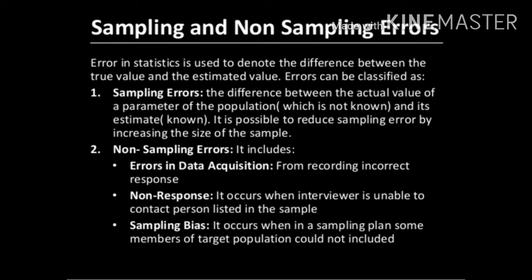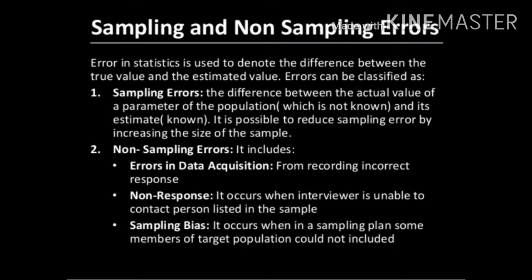So what is sampling error? This concept is very important. Often they ask a question based on sampling error. Sampling error is the difference between the actual value of the parameter of the population and its estimate. The estimate is the known one and the actual value is the one which is not known.